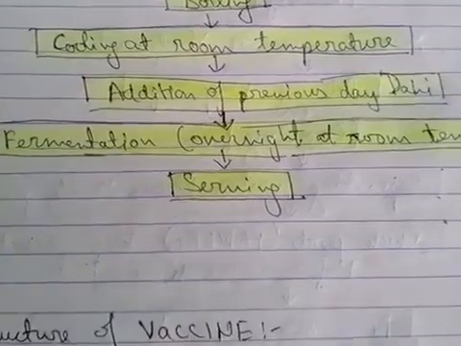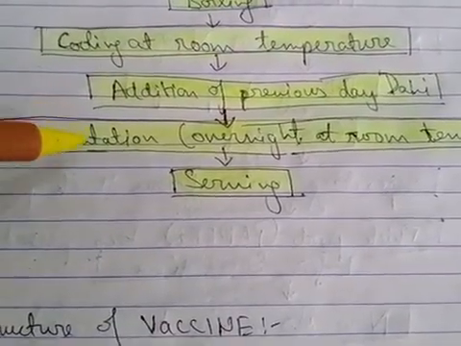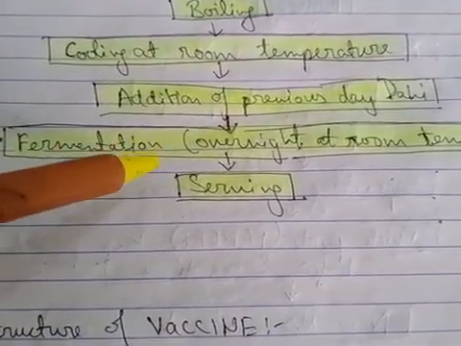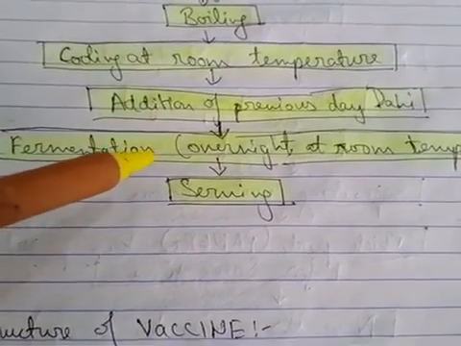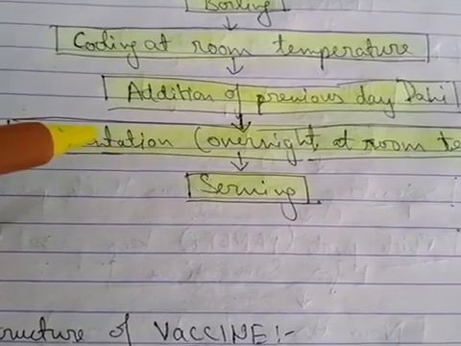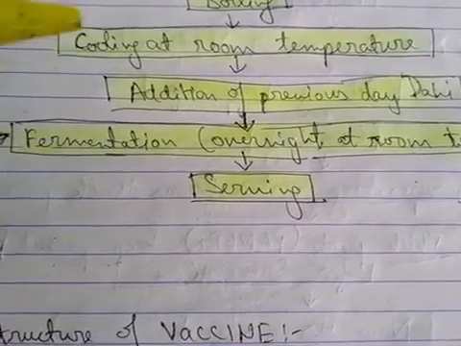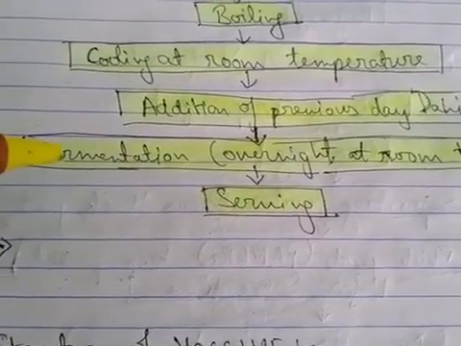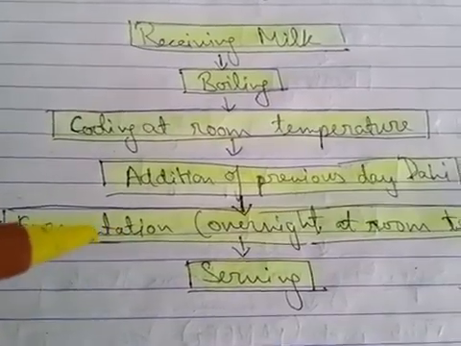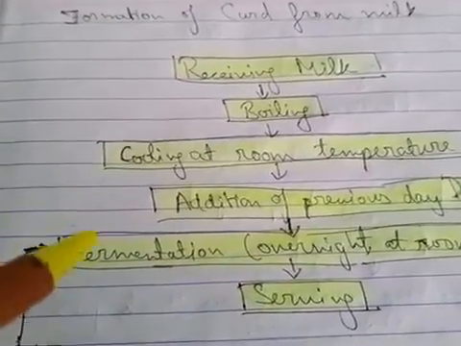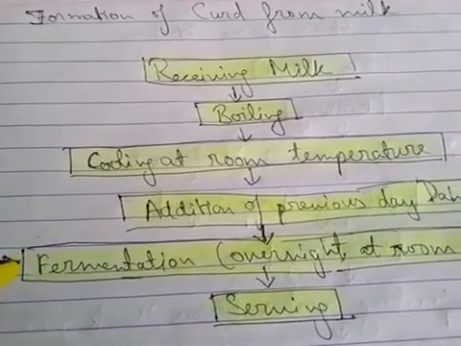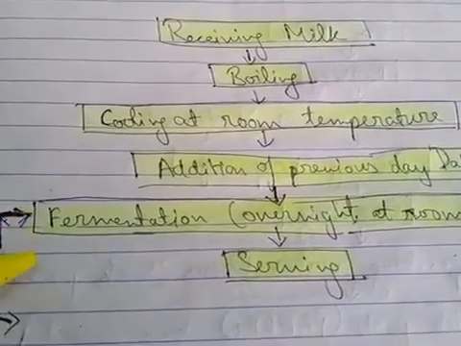After that, for fermentation we keep this process going overnight at room temperature. And on the next day, we will see that the curd formation happens. In this process of formation of curd from milk, the most important step is the fermentation.